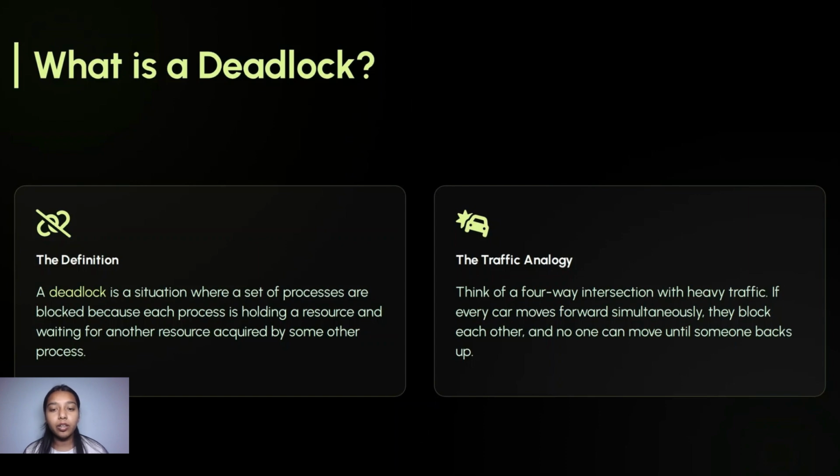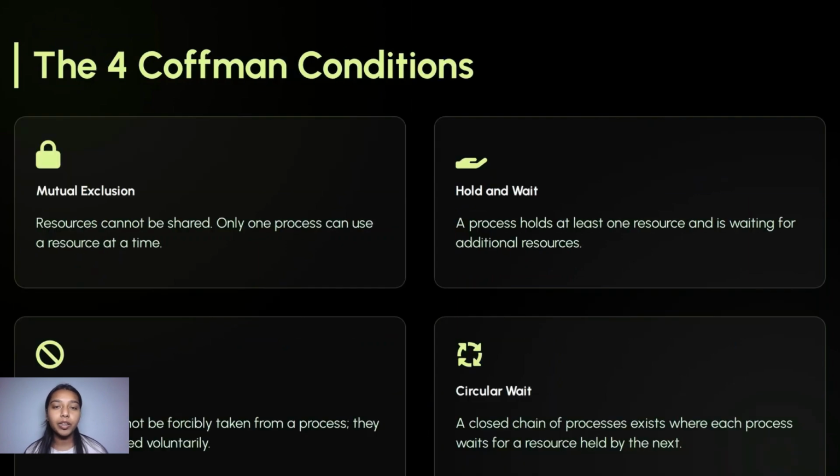Let's think of a four-way intersection with heavy traffic. If every car moves forward simultaneously, they block each other and no one can move until someone backs off. So for deadlock to happen, we require four Coffman conditions.